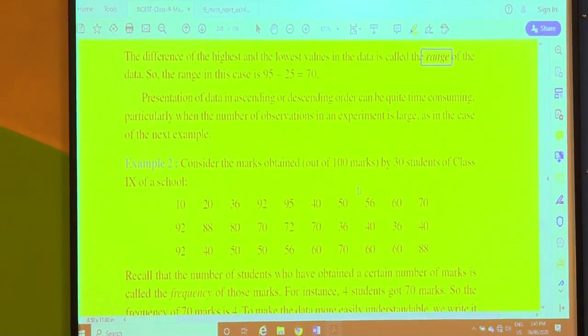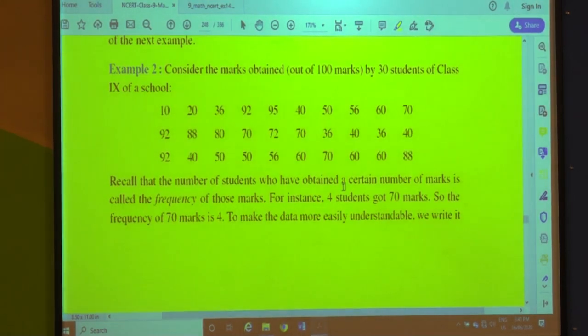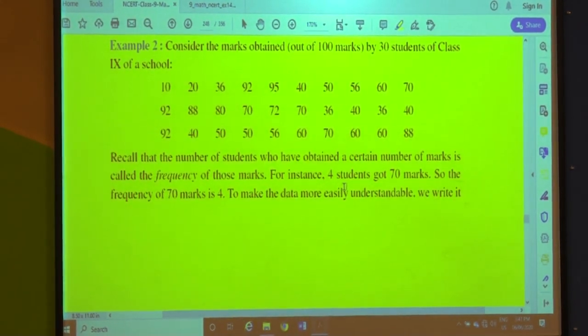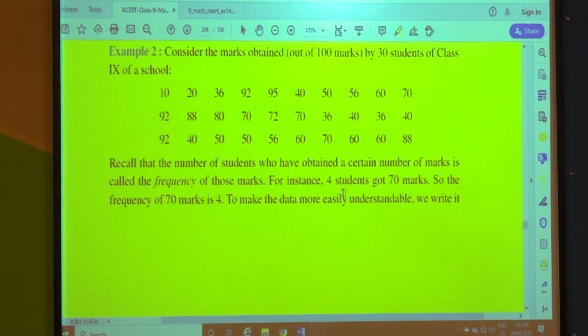In the previous session, we had seen primary data, secondary data, and range of data. At the conclusion of the previous session, I had said that if the data is large, then... In example 2, I had shown you that consider the marks obtained out of 100 marks, a test has been conducted and 30 students have attempted the test of class 9.